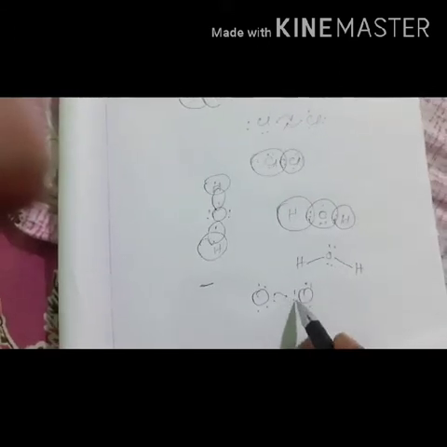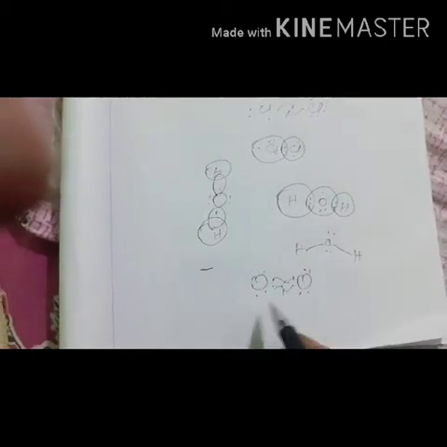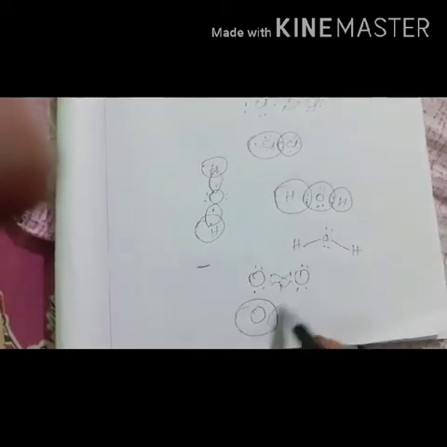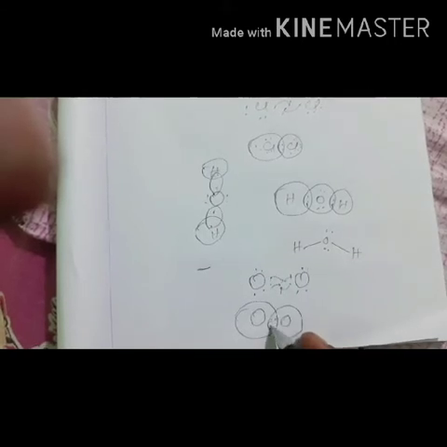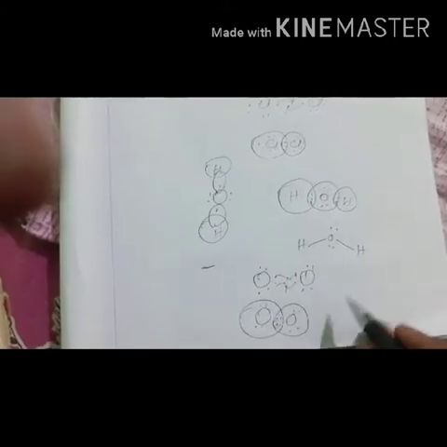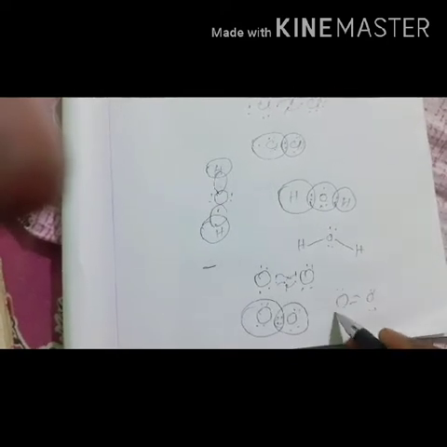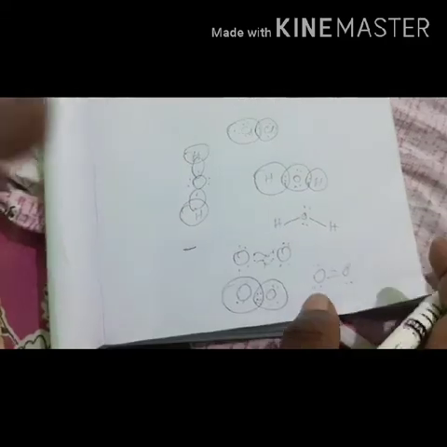Here both the electron pairs will be shared, and the oxygen will get stability like this, so oxygen and oxygen form a double bond.